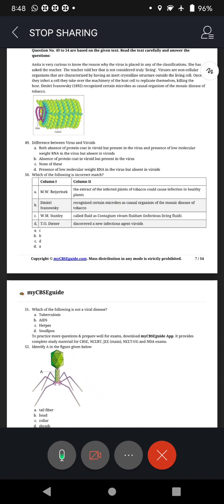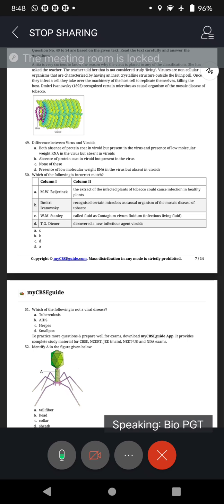Viruses are basically considered as both living as well as non-living. Living because they undergo reproduction, non-living because they don't have cellular organization and they are in crystallized form. They are like sugar crystals, salt crystals.